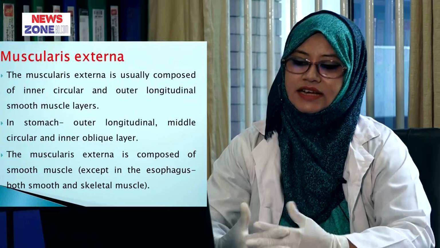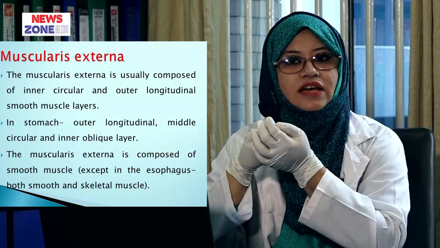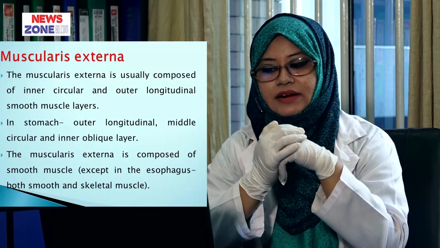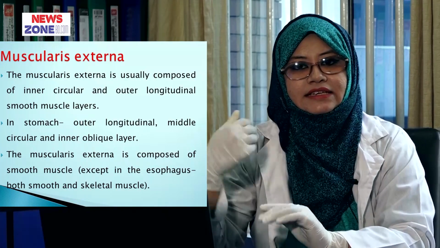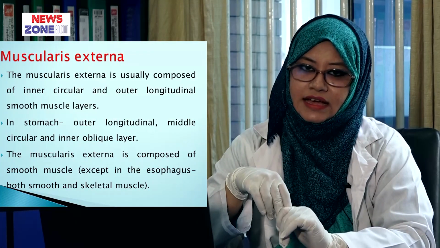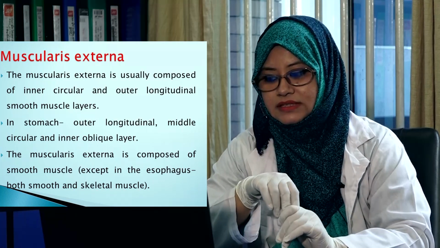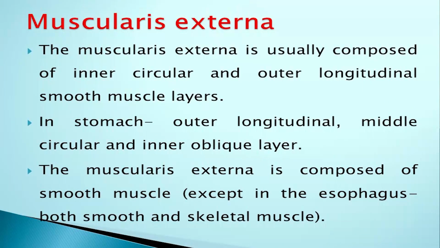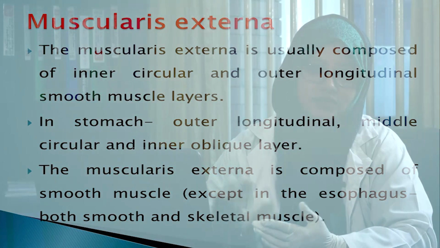Now, muscularis externa. The muscularis externa is usually composed of inner circular layer and outer longitudinal layer. But in the stomach, it is arranged as outer longitudinal layer, middle circular layer and inner oblique layer of smooth muscle. And usually the muscularis externa of the whole digestive tract is composed of smooth muscle except in the esophagus, where both smooth muscle and skeletal muscles are present.